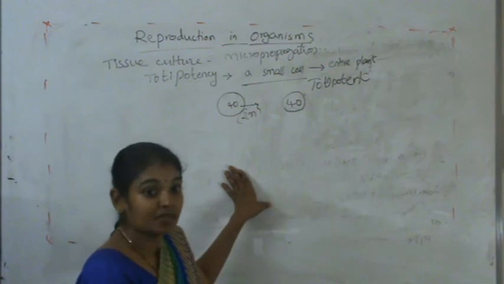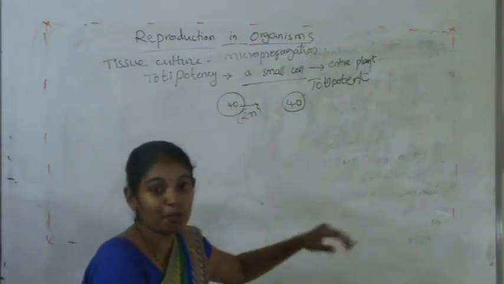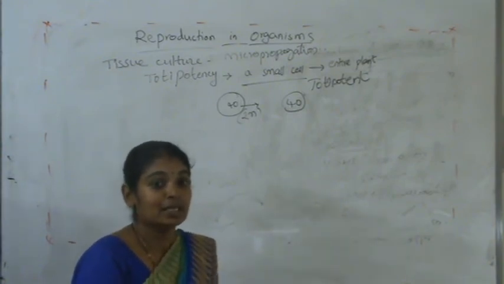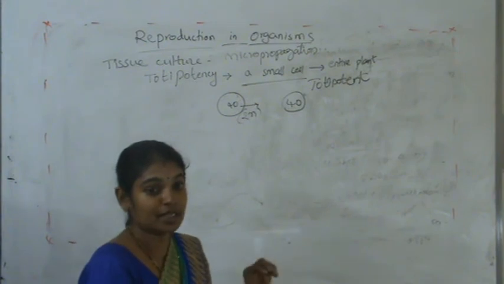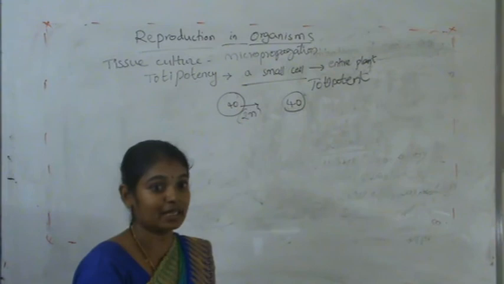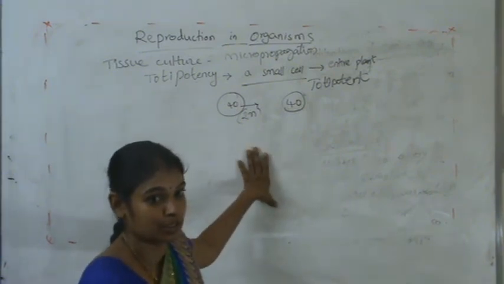In all cases, in animals or in plants, in asexual reproduction there is no biparental involvement, that means no chance of involving two parents. Only a single parent is involved in asexual processes.